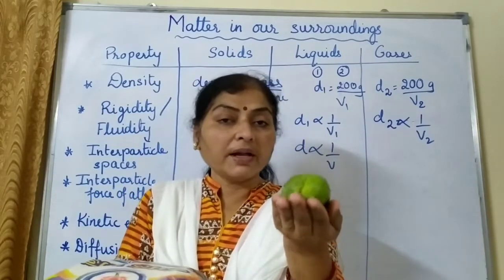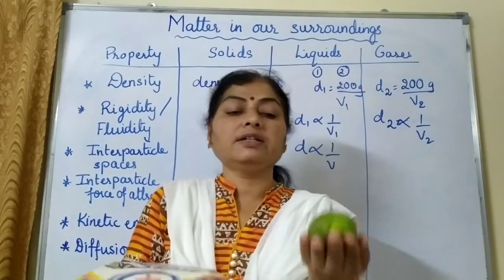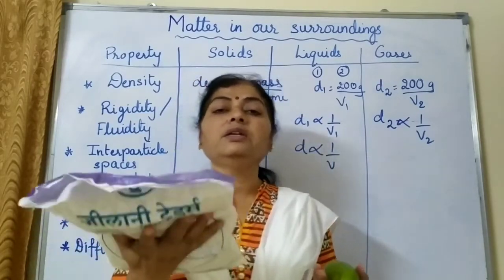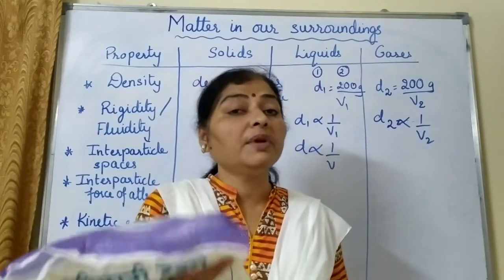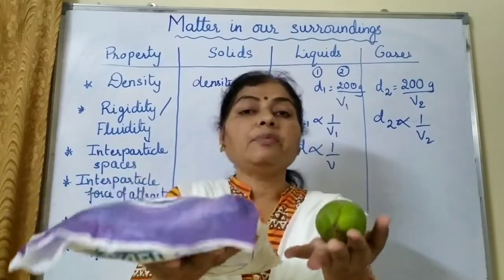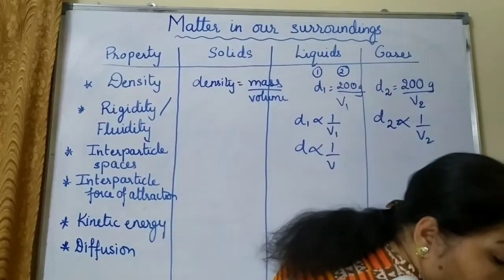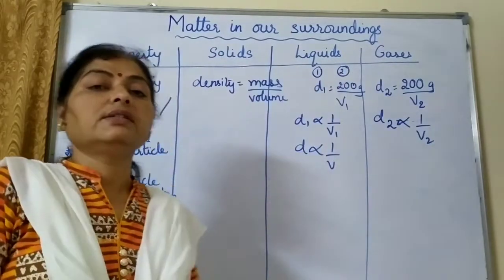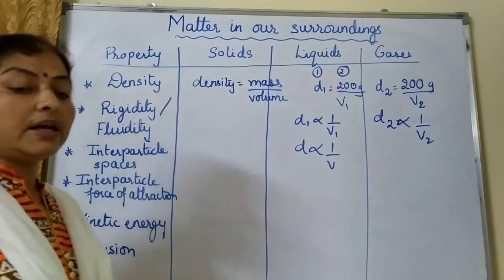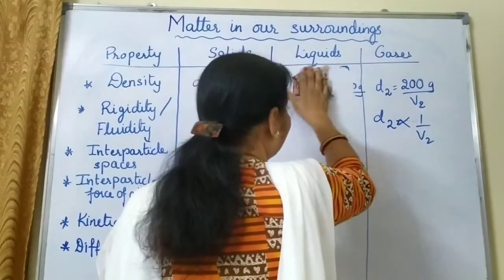And here the same mass is occupying a smaller volume, so its density is more than the puffed rice. So we feel that this is heavy, means more mass is concentrated in a small volume. Here the mass is spread in a bigger volume. So the density of puffed rice is less, the density of the mango is more, though their masses are same. I hope you must have understood the concept of density with these day-to-day examples. So now let us come back, children, to the density of solid, liquid and gases. Let us study the density of the different states of matter.